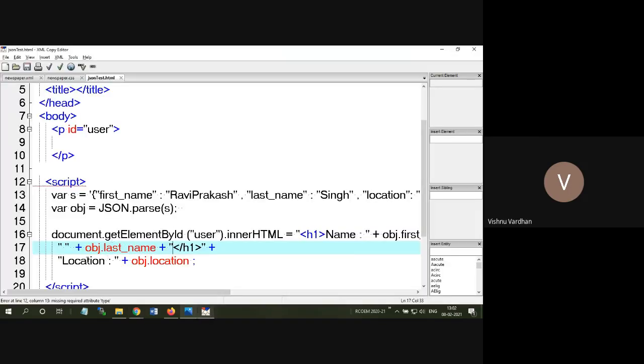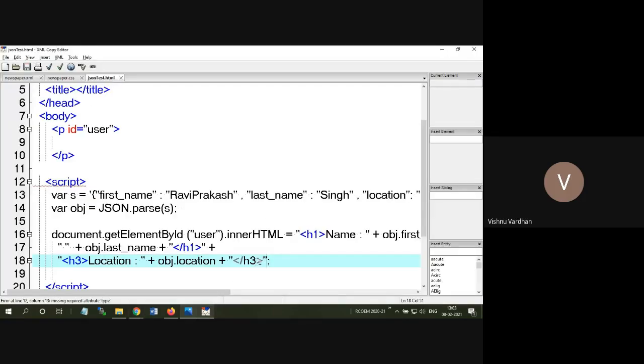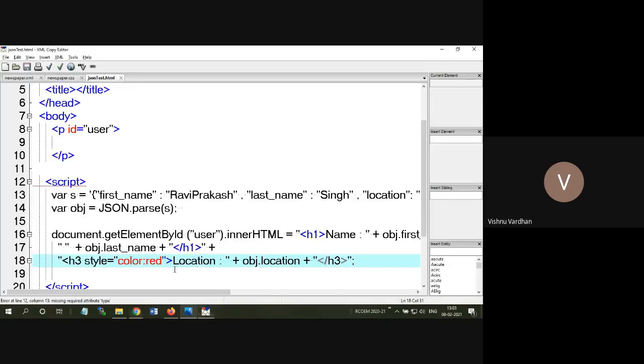You can apply your own formatting. There are no strict rules to convert it only in that way. I am providing this, and let us see here. Yes, it's a smaller header, it's a bigger one. You can apply color, themes, everything. Suppose you want to show this in red color, you have to apply the style attribute in the tag, and accordingly it will apply. Okay, what is wrong here? It has to be double quoted because it's already inside single quotes, so that's why it is giving an error.